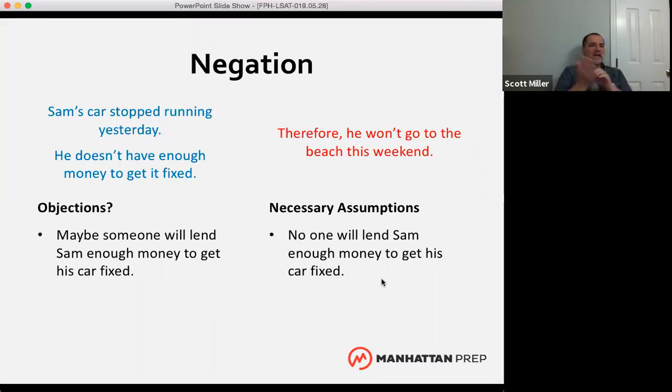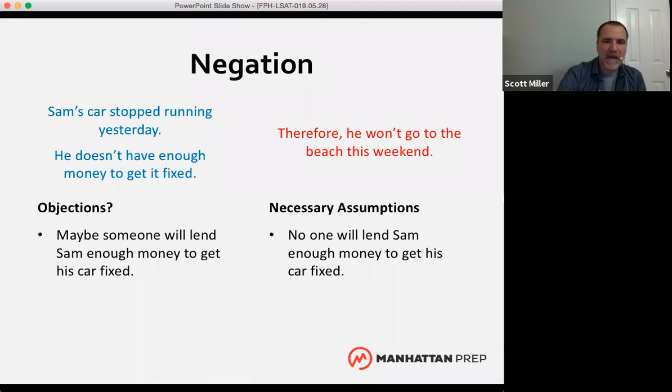So this is what a necessary assumption does. It negates a possible objection. You could also say that the objection is the negation of the necessary assumption. Negation gets to be kind of a complex topic, and there are a lot of different ways to talk about it, but a simple way to think of this is that a statement and its negation cannot both be true at the same time. So these two statements are the negation of one another.